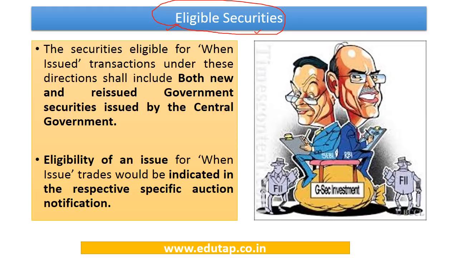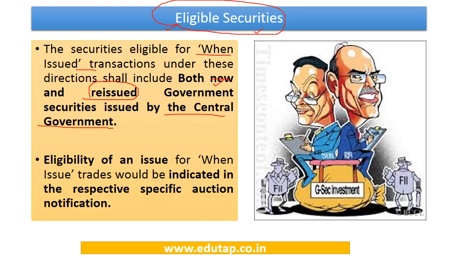Now this aspect has been answered in this particular notification by the RBI: the securities which will be eligible for when issued transactions are both new as well as reissued government securities which have been issued by the central government. They can be both new securities for which the first-time issue is being made, and old securities for which a new issue has been made or which are being reissued by the government. So they both are eligible for coverage under these particular directions.